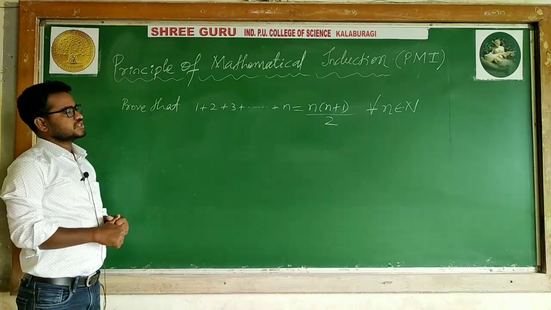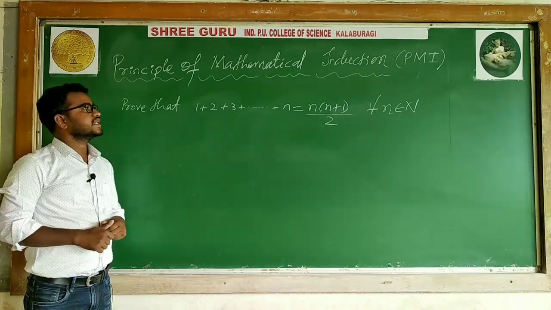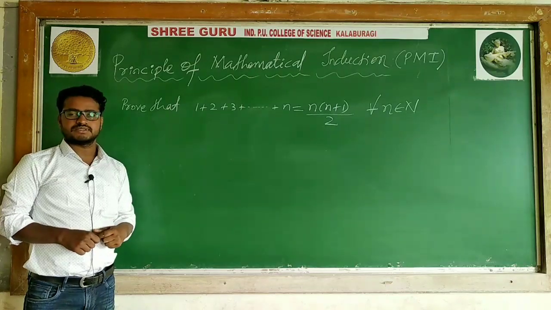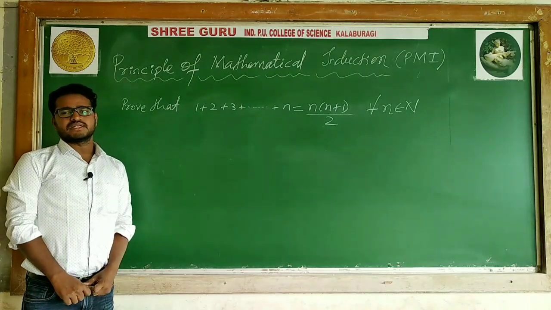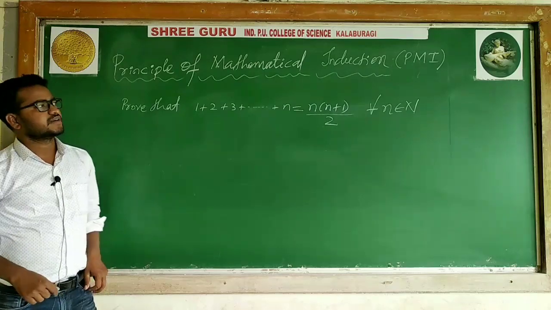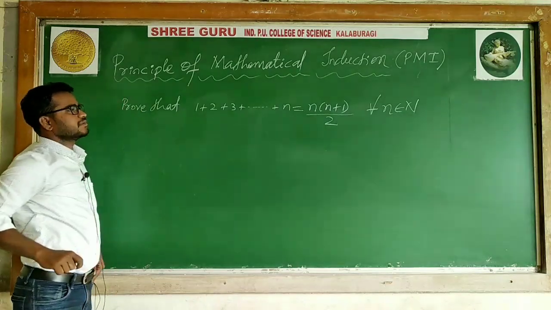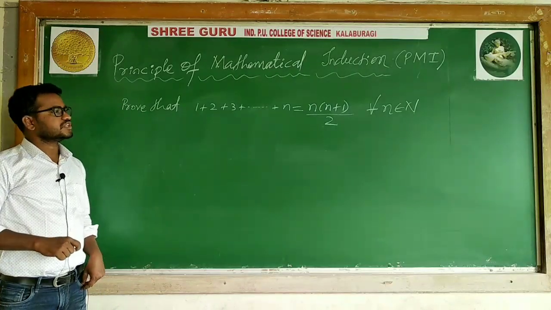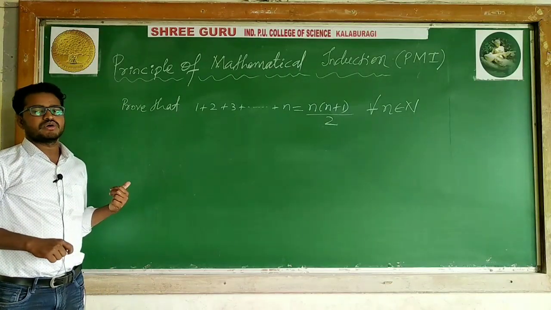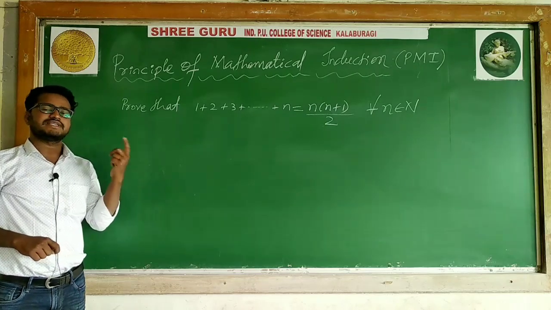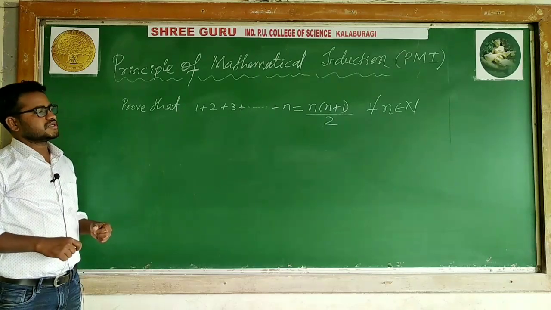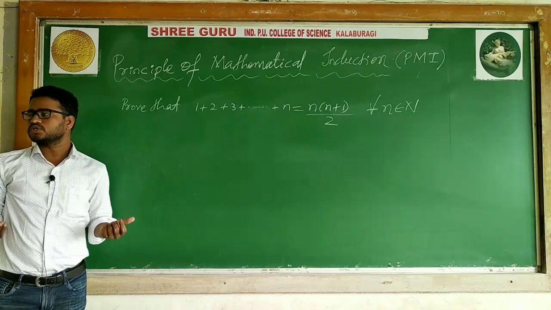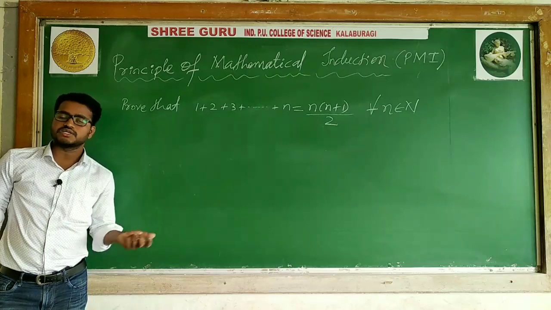If you want to say this is true, I need to use the principle of mathematical induction to prove it. We will take some particular case. Induction is a procedure where we go from a particular case to generalization. Because n is a natural number, we don't know how many numbers there are. We know natural numbers are infinitely many.